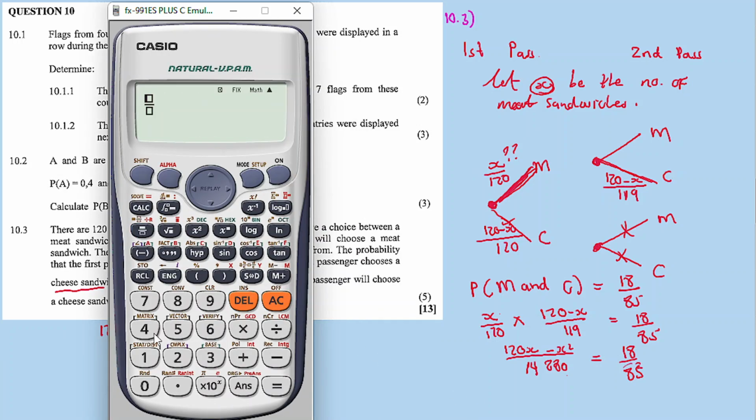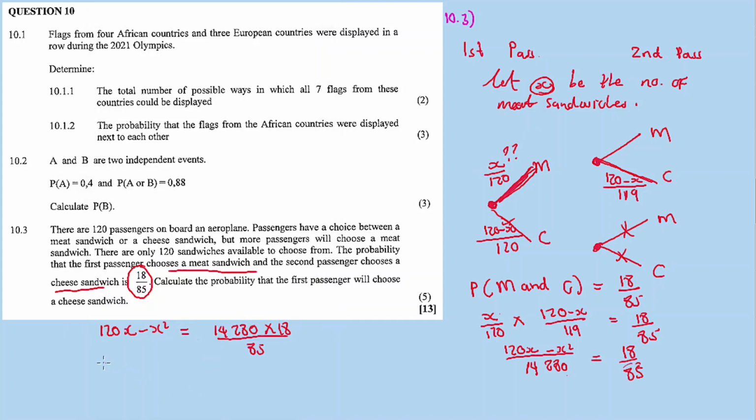I can do that. 14,280 times 18 divided by 85, the answer is 3024. So 120x minus x squared equals 3024, and then we have a quadratic equation.